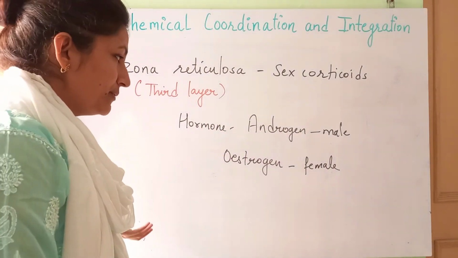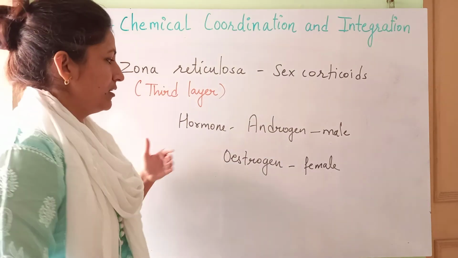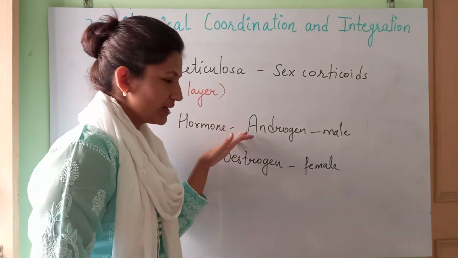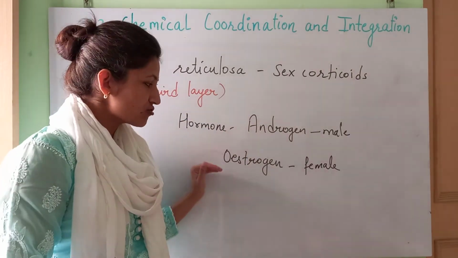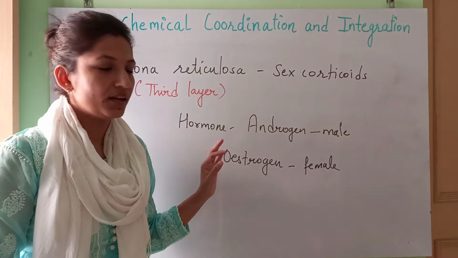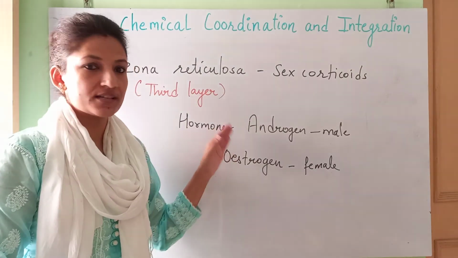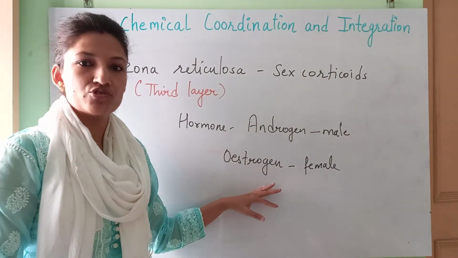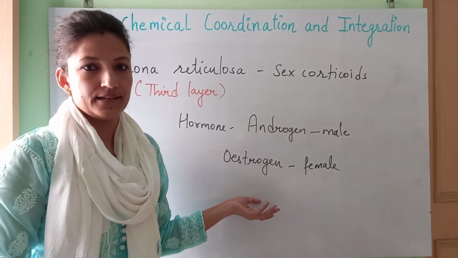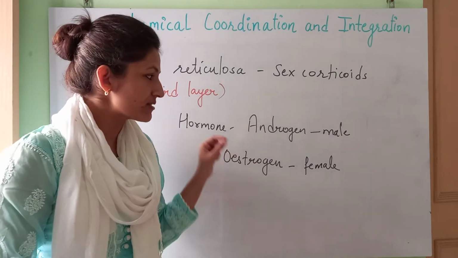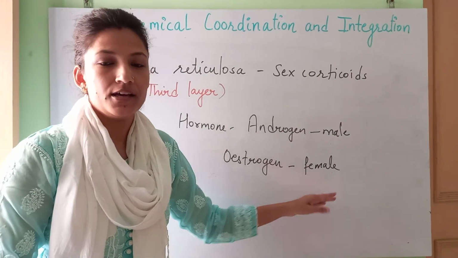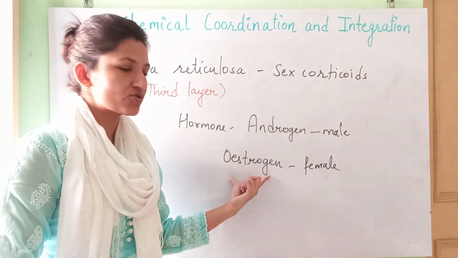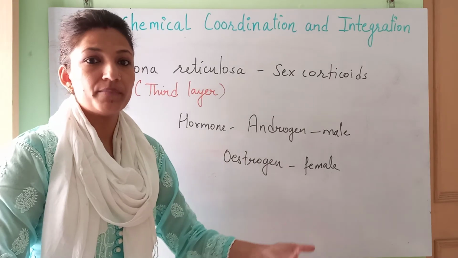Now what is going to happen in the case of somehow, it's not that androgen cannot be secreted in female or estrogen cannot be secreted in male. They are secreted in both. Androgens are secreted in the female body also, but they are converted into estrogen as much as they can. And if the secretion of this androgen in female is more, then to convert it into estrogen is a little bit complicated.